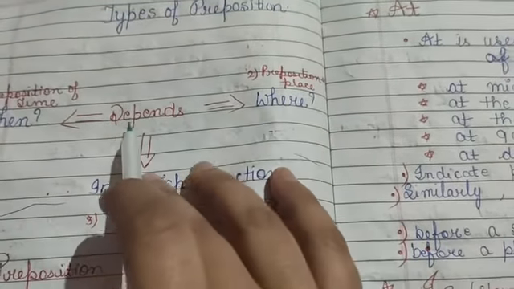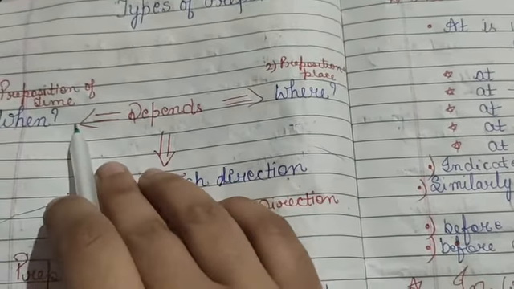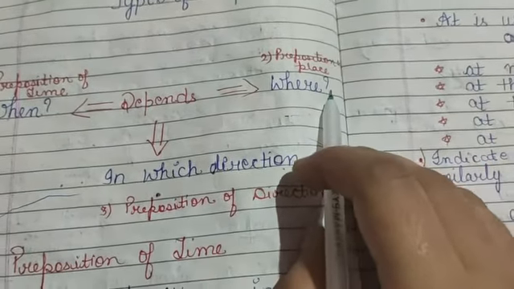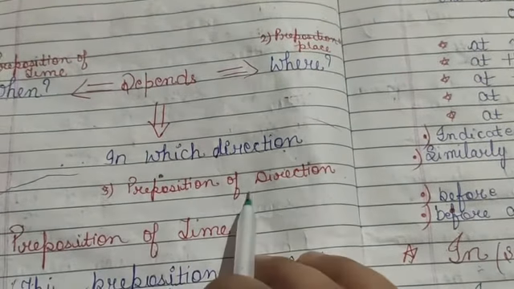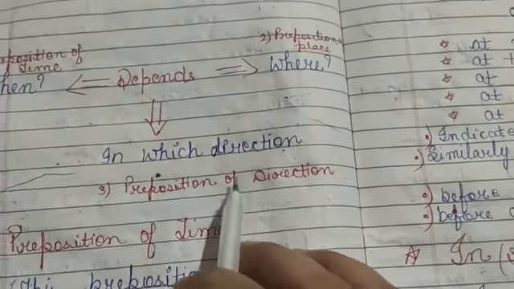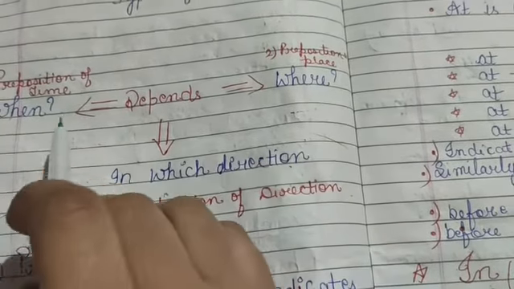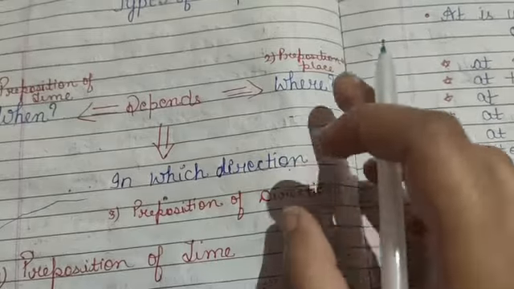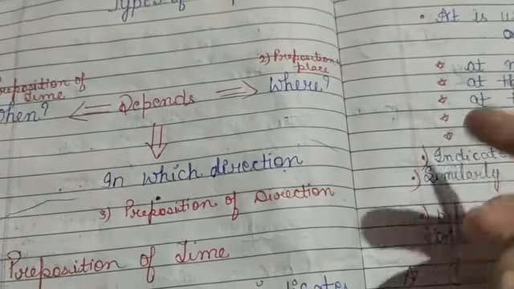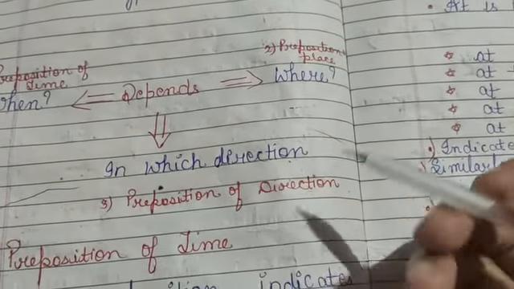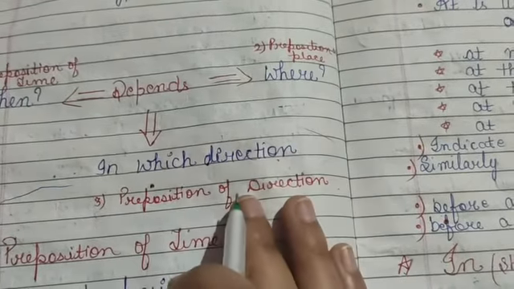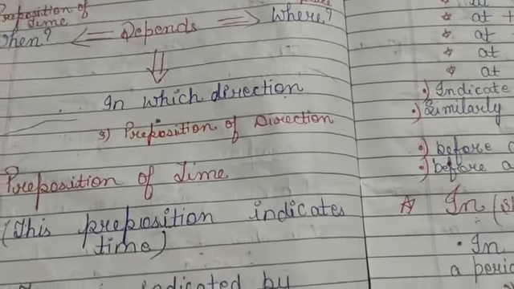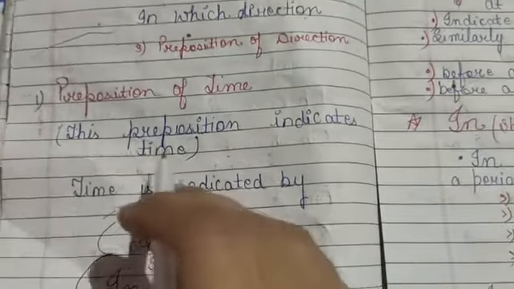There are three types of preposition: preposition of time, preposition of place, and the third one, preposition of direction. And it depends when an action has taken place, or where an action has taken place, or in which direction an action has taken place. Let's see these prepositions one by one.